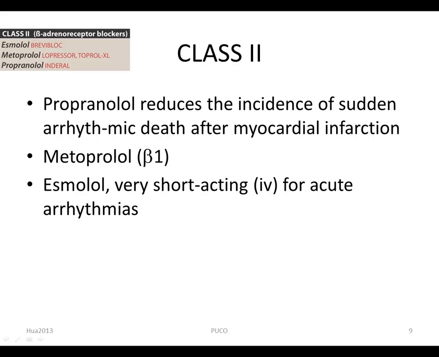Class 2 agents are beta adrenergic antagonists. These drugs diminish phase 4 depolarization, thus depressing automaticity, prolonging AV conduction, and decreasing heart rate and contractility. Class 2 agents are useful in treating tachyarrhythmias caused by increased sympathetic activity. Metoprolol is a beta-1 antagonist that is most widely used in treatment of cardiac arrhythmia. Esmolol is a very short-acting beta blocker used for intravenous administration in acute arrhythmias that occur during surgery or emergency situations.